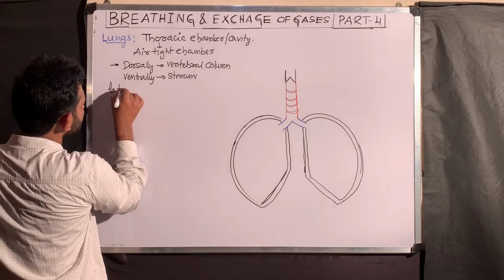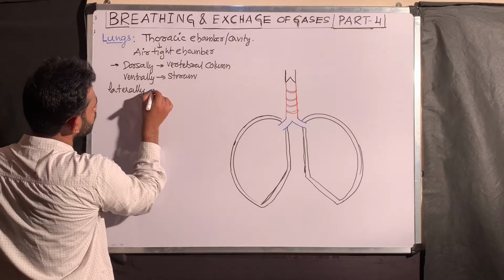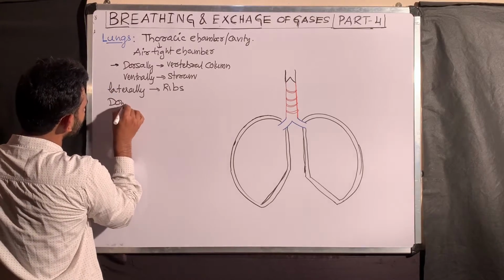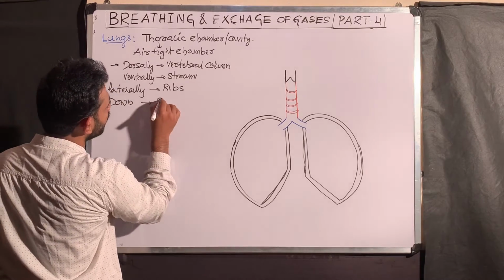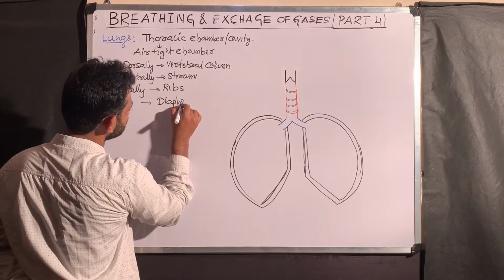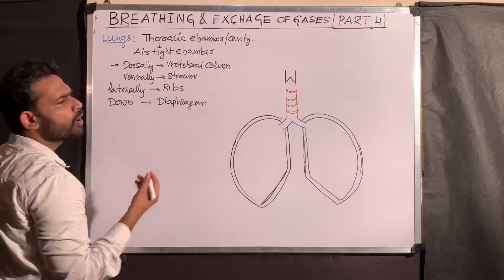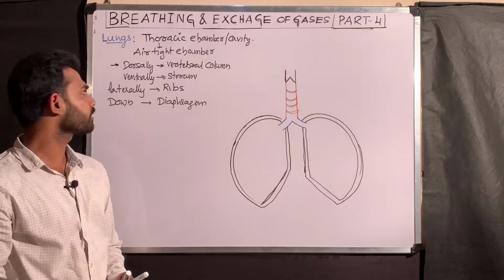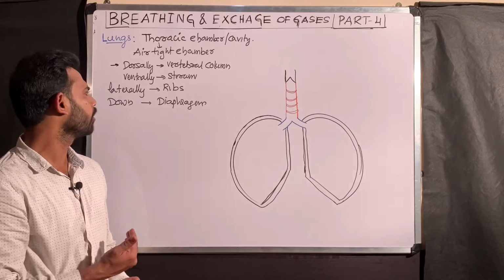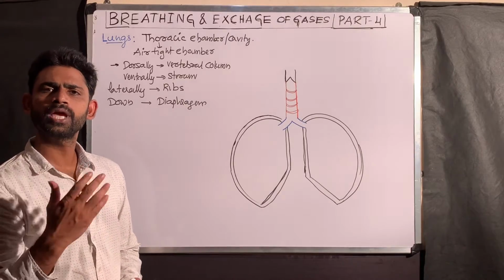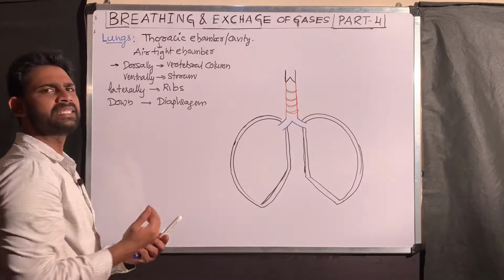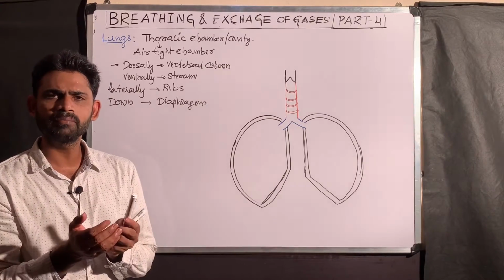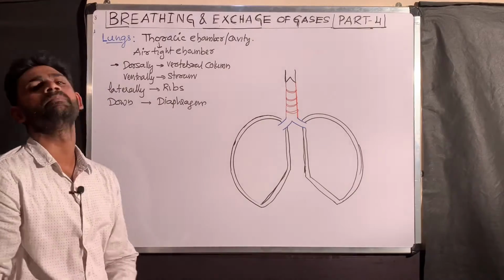Laterally by the ribs. And the down portion is occupied by the diaphragm. That is why, with these boundaries, dorsally by the vertebral column, ventrally by the sternum, laterally by the ribs, and the down portion occupied by the dome-shaped diaphragm, all these things make this thoracic cavity or thoracic chamber an airtight chamber.